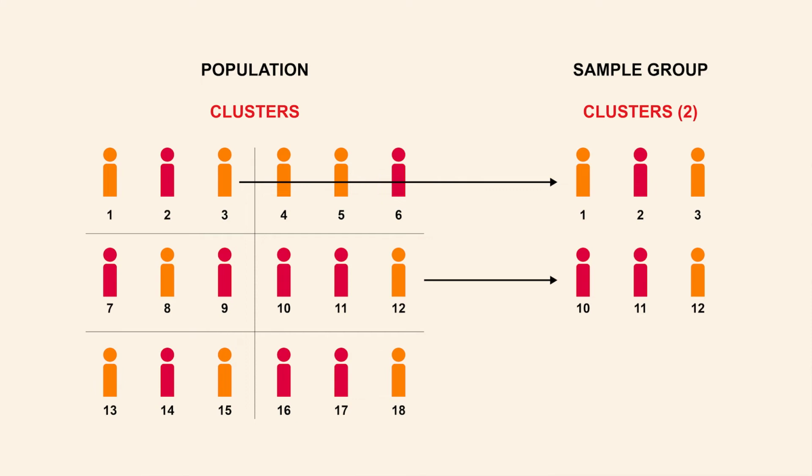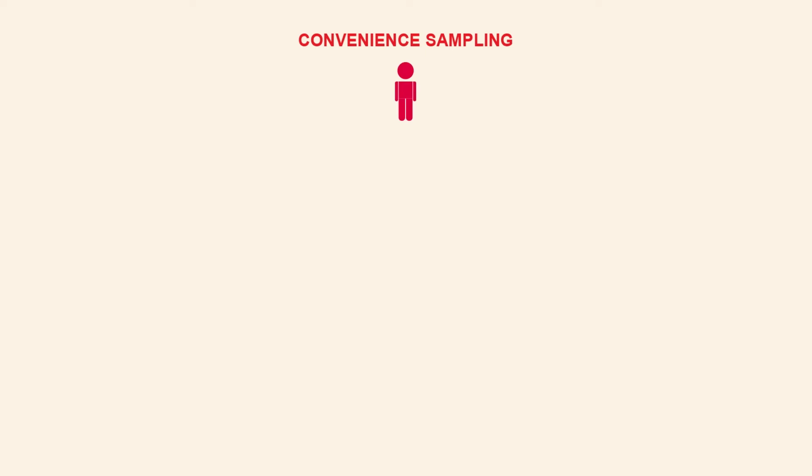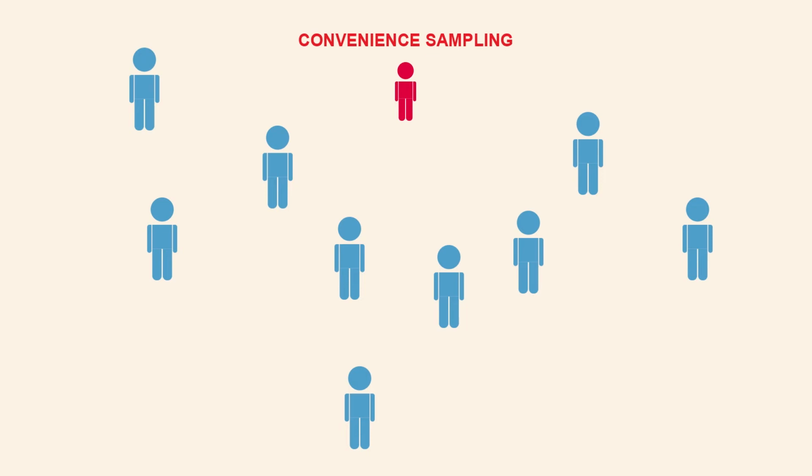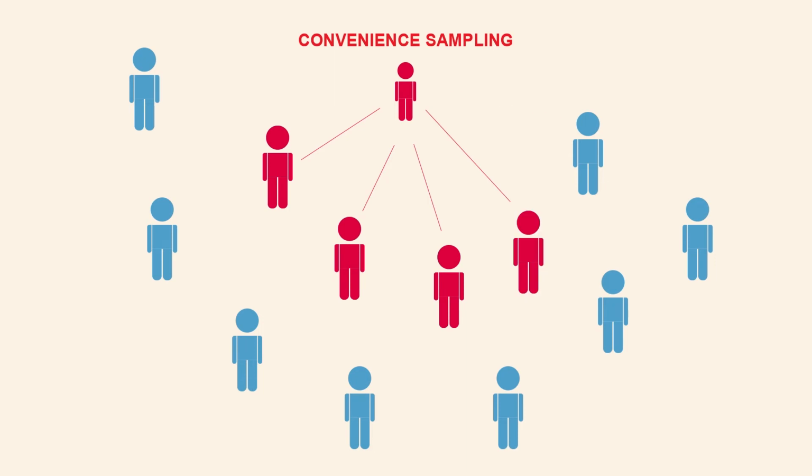And the second method is non-probability sampling. In non-probability sampling, we are not giving an equal chance to all the subjects to participate in our research study. So here, there is no representativeness. The first one is convenience sampling, otherwise known as accidental sampling or haphazard sampling.